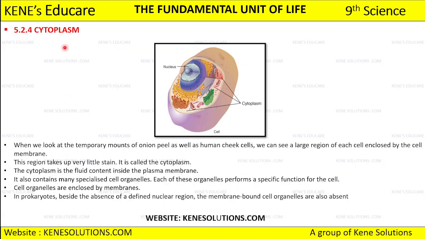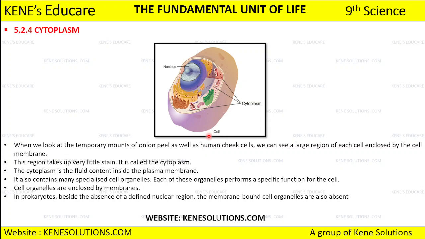Okay, so the next component that we have is the cytoplasm. So cytoplasm जो है, that is a fluid. Okay, so let's see what exactly it has been given here about cytoplasm. See, when we look at the temporary mount of onion peel as well as human cheek cells, तो अगर हम